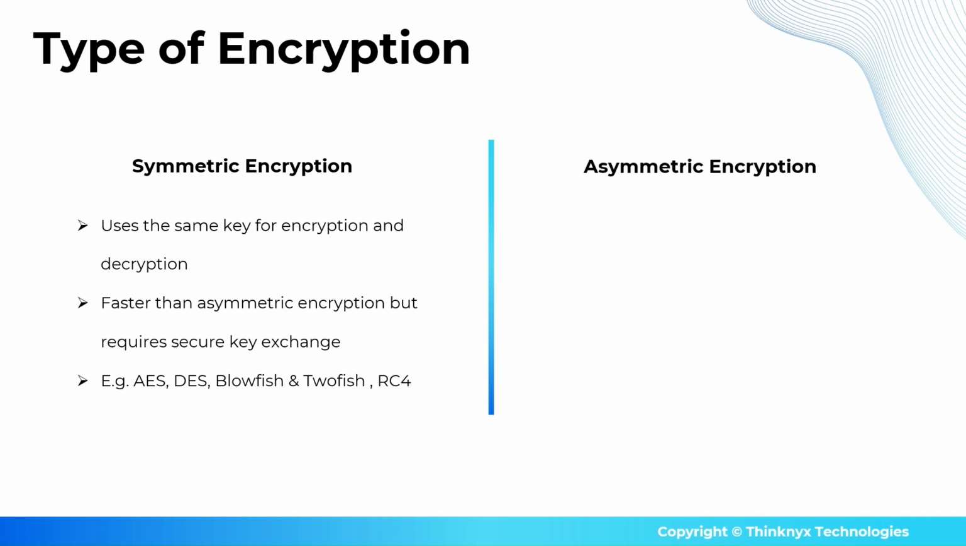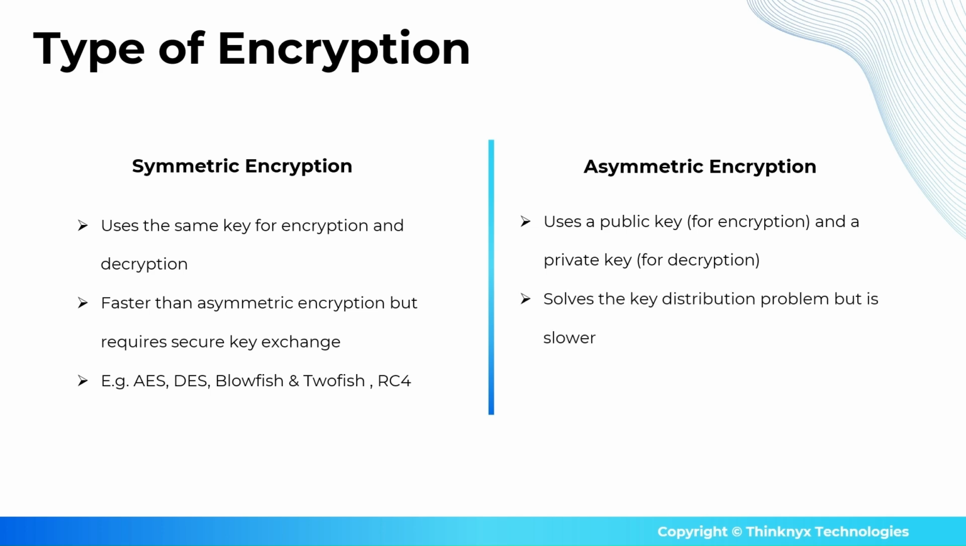Talking about asymmetric encryption, also known as public key encryption, it uses a public key for encryption and a private key for decryption. It solves the key distribution problem but is slower than symmetric encryption. Common algorithms with this type of encryption are RSA, ECC, and Diffie-Hellman.